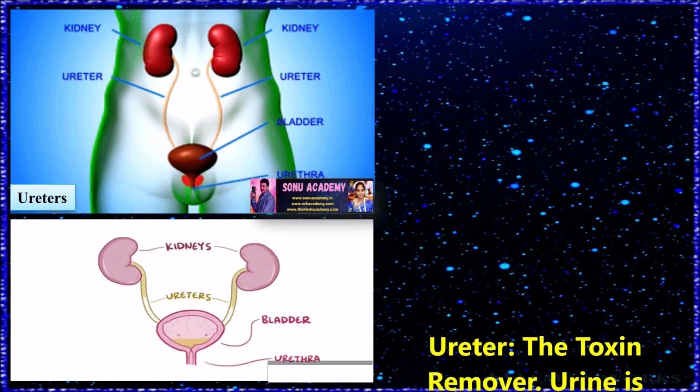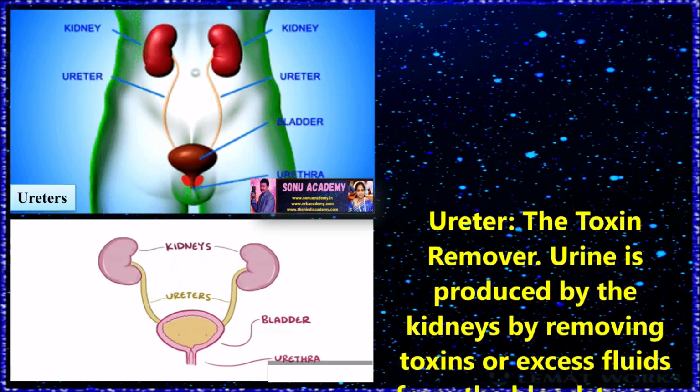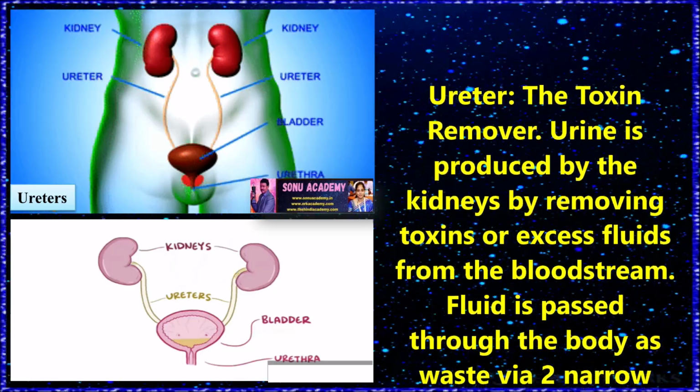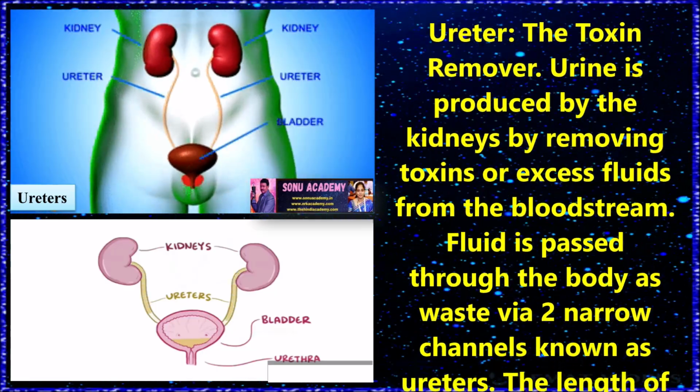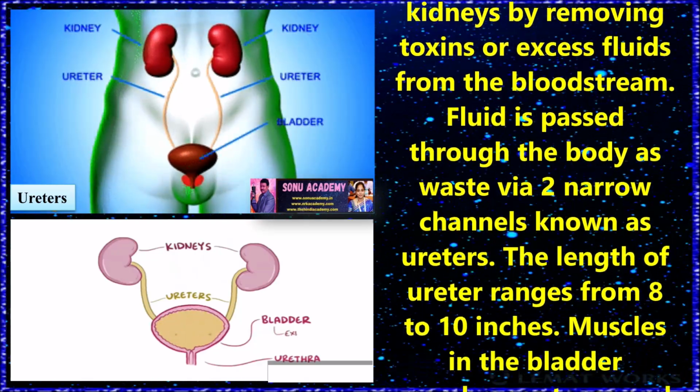Children, let us discuss the ureters. Ureter, the toxin remover. Urine is produced by the kidneys by removing toxins or excess fluids from the bloodstream. Fluid is passed out of the body as waste via two narrow channels known as ureters.